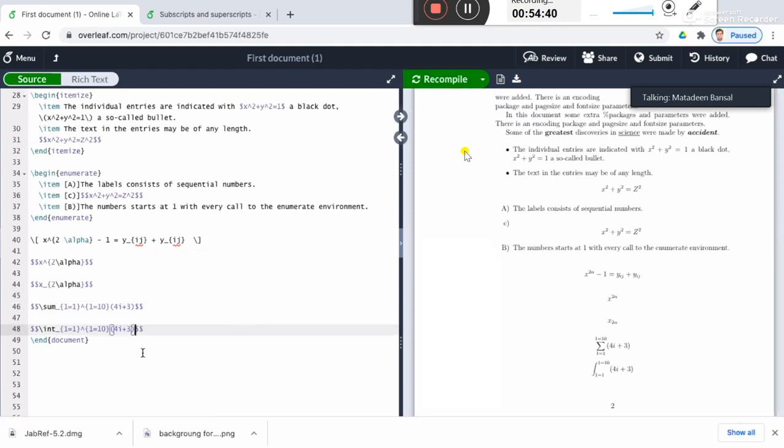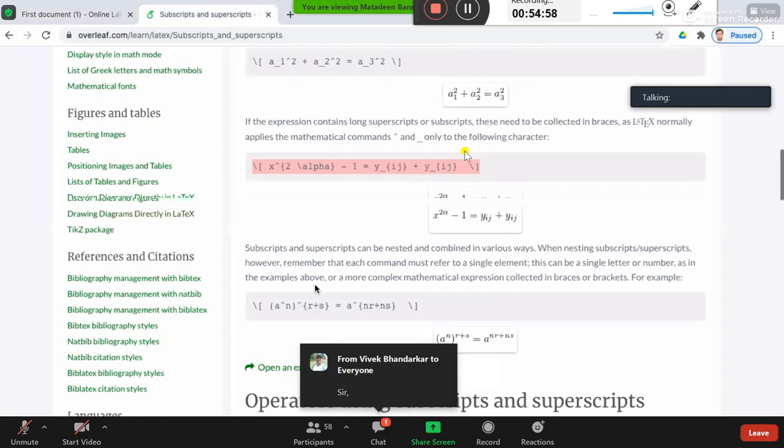So let's put the differentiation dt. Right? So in this way, you can write your expressions quite easily.